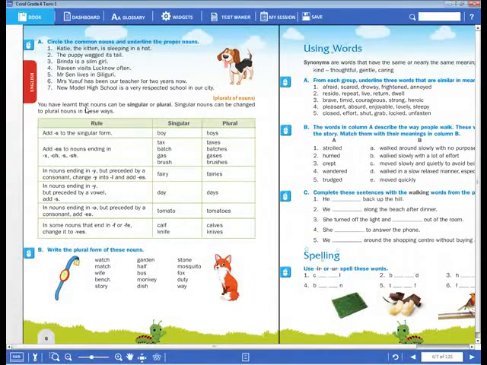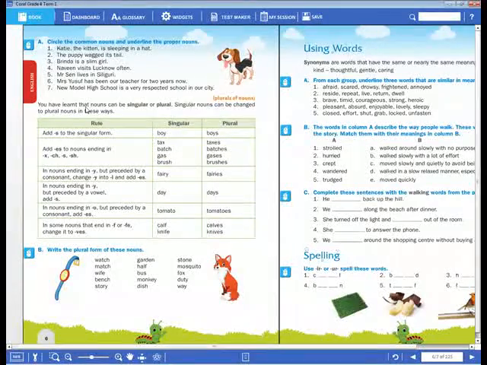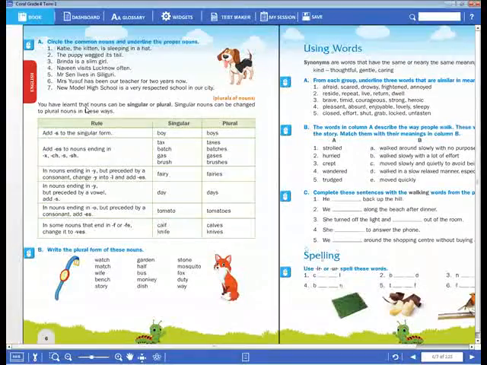So next, second rule. What is the second rule? By adding es at the ending. When do we have to add es to the noun? If a noun ends with x or ch or s or sh.